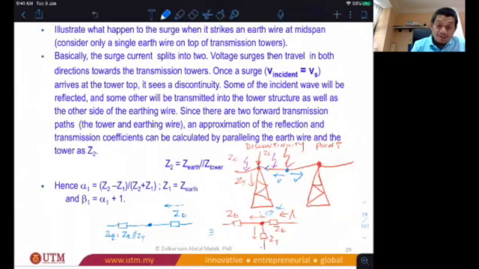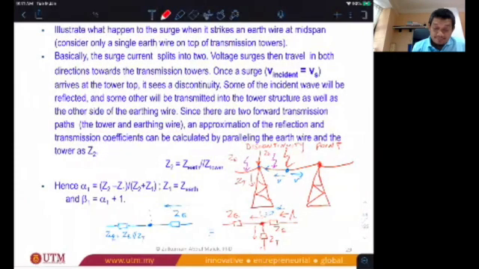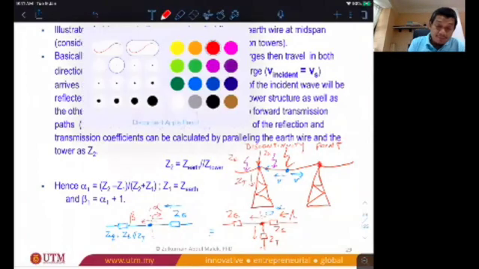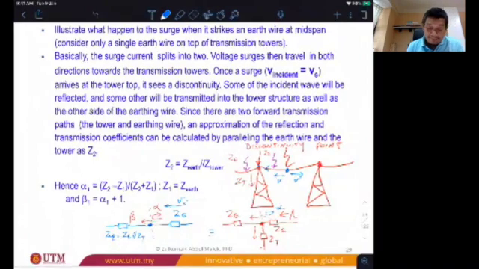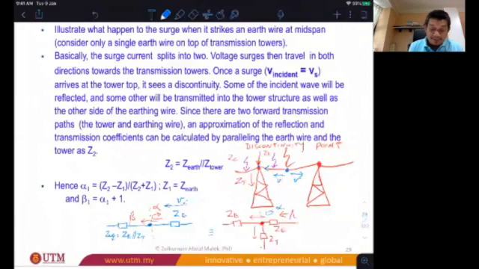Okay? So at that discontinuity point, you can now calculate alpha and beta. So the voltage coming from the right here, we call it V incident, will be reflected by alpha times V incident.